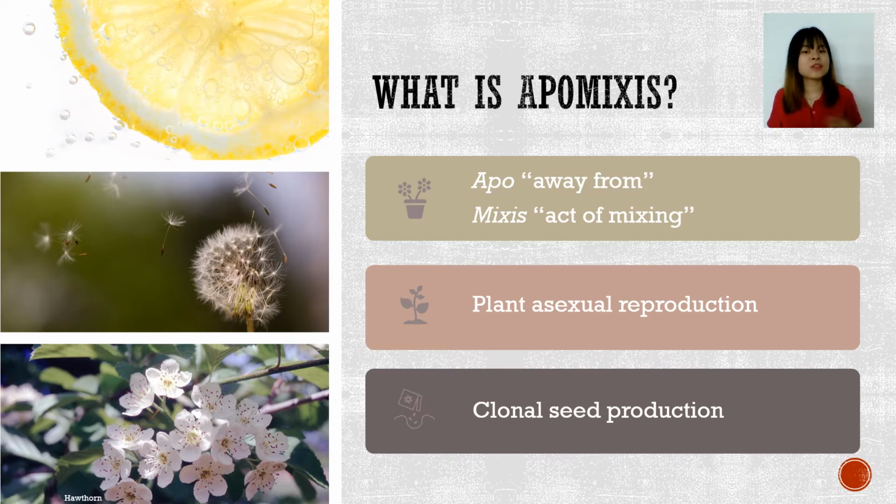The seedlings produced through this manner are called apomixed, and they are identical to their mother plant as they have the same genetic makeup as that of the mother plant. This is clonal seed production. The pictures on the left are some of the examples of apomictic plants, which are citrus, dandelion, and hawthorn.